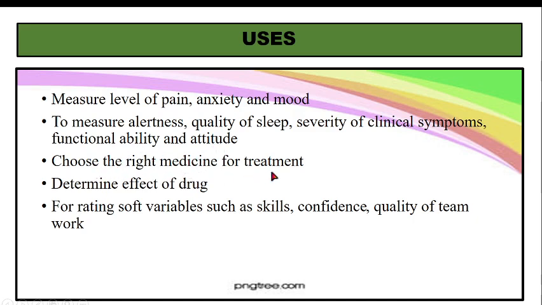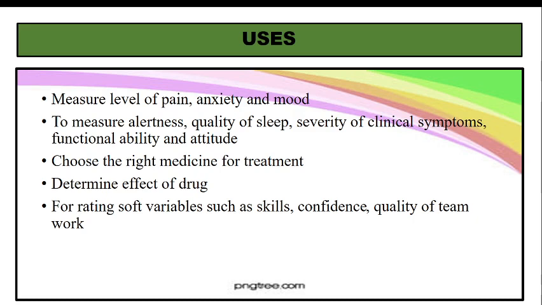Choose the right medicine for treatment. ठीक है, suppose you assess the pain and depending on that pain you choose the right medicine. So visual analog scale helps to do that. Then determine the effect of drug. Once you have given the drug, you can again use a visual analog scale to find out whether that medicine had the desired effect or not.